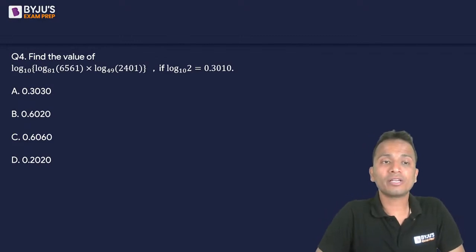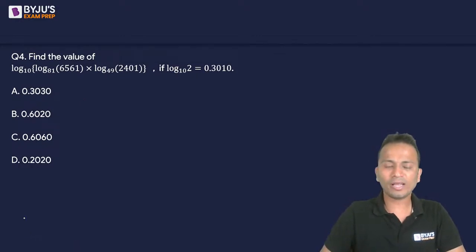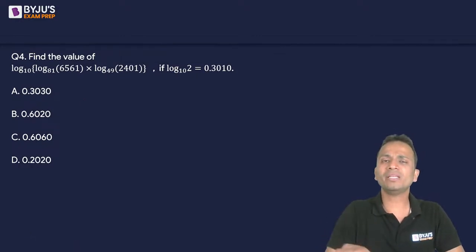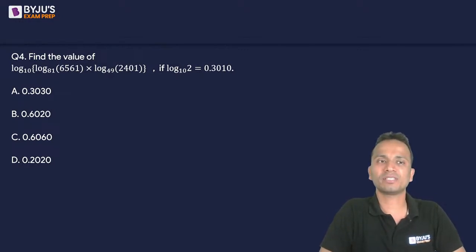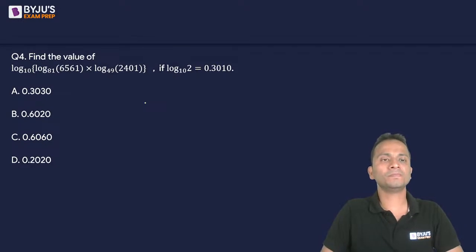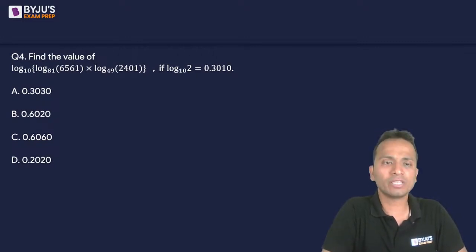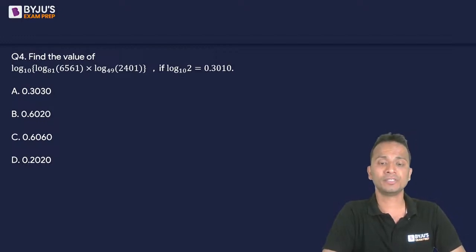A question on logarithms. Now this question on logarithms will require you to know one basic property of logarithms. सिर्फ एक basic property पता होनी चाहिए logarithms की, and using that you will be able to get the answer of this question. So log 2 to the base 10 value is given as 0.3010, and you'll have to find out the value of the given expression that is in front of you.